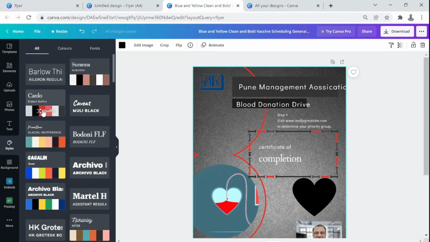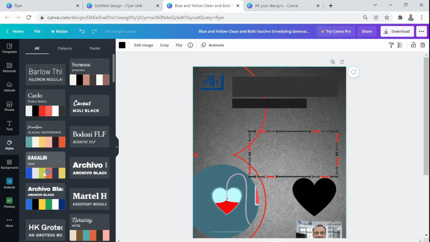But it gave a different color. So it has imported everything related to that Cardo style and brought it here. But you think, oh, this is horrible, I don't like it. Then select another one. Go to this, Gagelin, for example. See how it is changing.